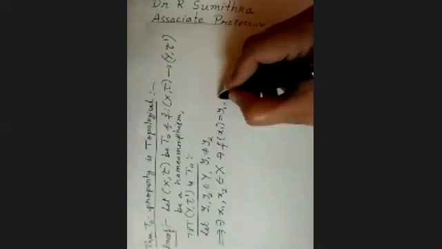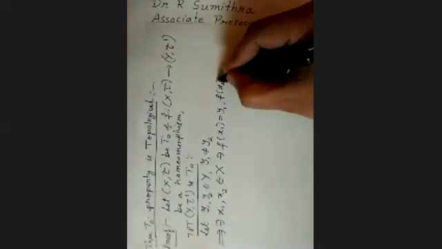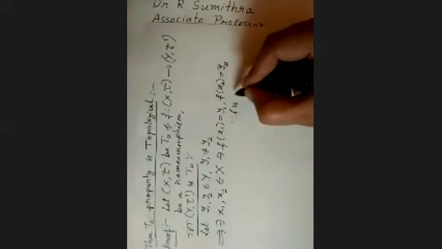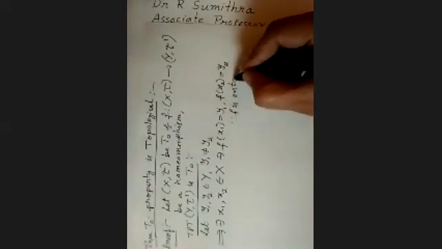Now this implies there exists x1, x2 belonging to X such that f of x1 is y1, f of x2 is y2. Why will this happen? Because our f is bijective, in that it is onto.